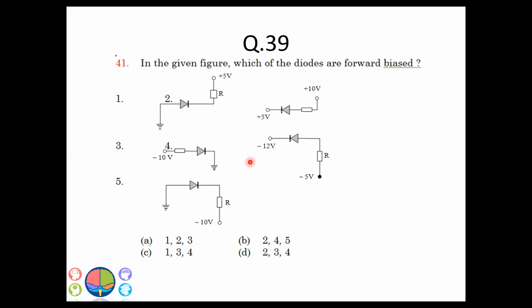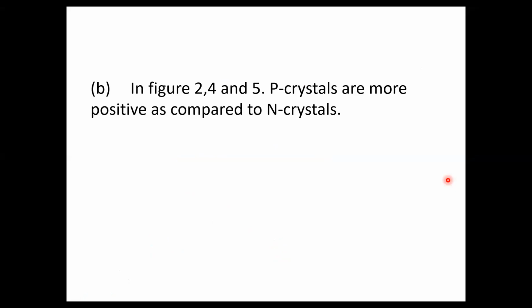For question number 39, the answer will be option B. 2, 4, and 5 are forward bias. If you look at this, P is at 10 and N is at 5. Here P is at -5 and N is at -12. And in the fifth one here, this is grounded and this is -10. So in all the three cases, your P side is higher. Hence the answer is option B, that is 2, 4, and 5. Question number 40.